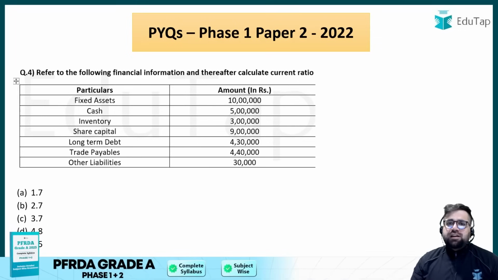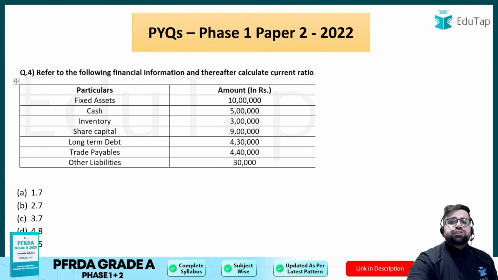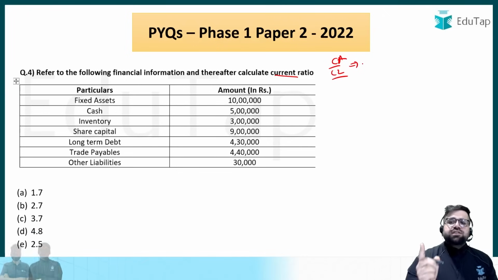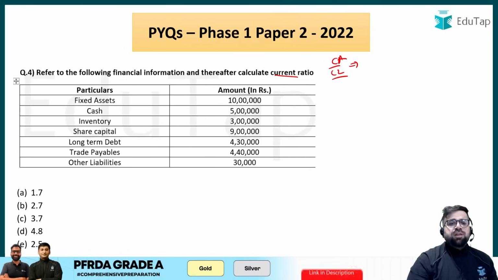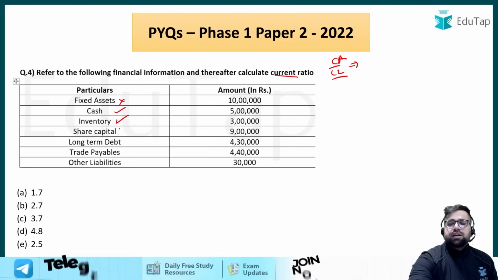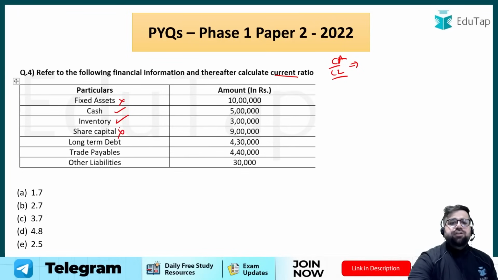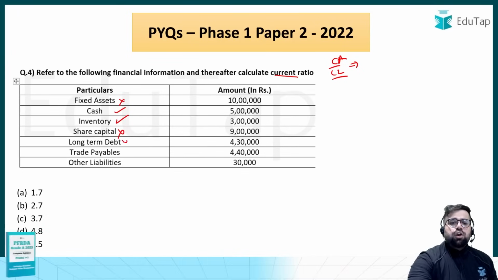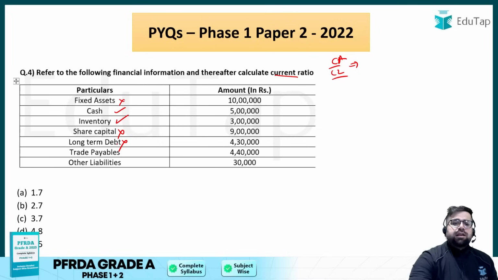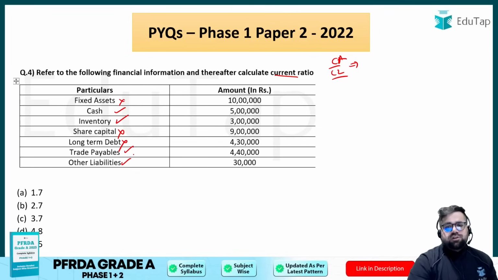Refer to the following financial information and calculate current ratio. Current ratio is what? Current assets divided by your current liabilities. So your first task is to identify the current assets. Fixed asset will not come under current. Cash will come, inventory will come. Share capital is a liability, but we will not take it under current liability. Long term debt again we will not take. Trade payable we will take, other liabilities also we will take.